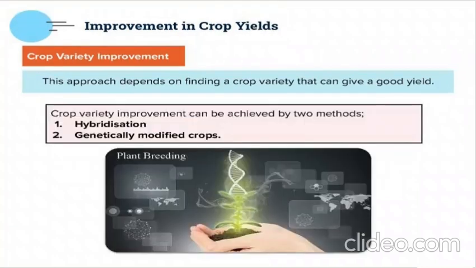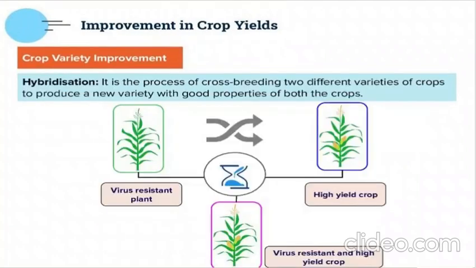So both the qualities of the parents will come in that hybrid. Correct. So in crop variety improvement, there are two methods: hybridization and genetically modified crops. Hybridization is where we are crossbreeding two different crops, and the new crop produced will have both the qualities. For example, one plant is virus resistant, the other is a high yield crop. Now I'll crossbreed them. What will I get? A virus resistant, high yield crop. It will be virus resistant also, and it will give me more yield also. So both the qualities of the parents are there in the hybrid.